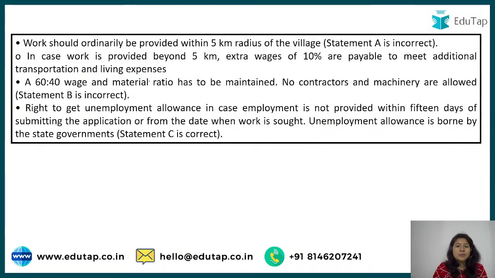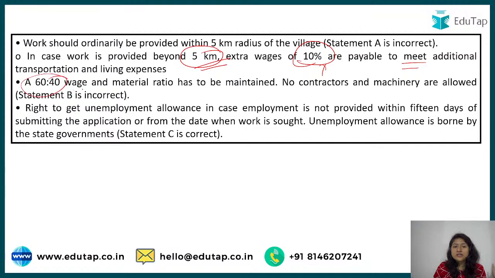Okay, so here if you look, it should be within a 5 kilometer radius, because see, I do not have work, I do not have money. How am I supposed to go beyond 5 kilometer with the help of public transport? Half of my money will be spent on that, or maybe more. So work should be given within 5 kilometer, and if the work is still allocated beyond 5 kilometer, you will get 10% extra wage, so that you can bear the transportation expenses.